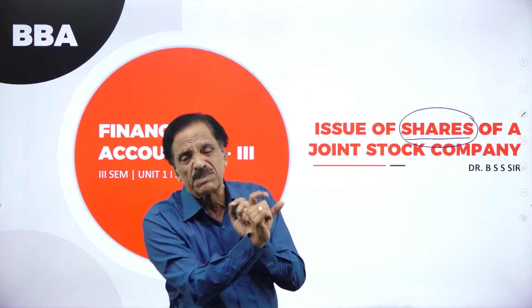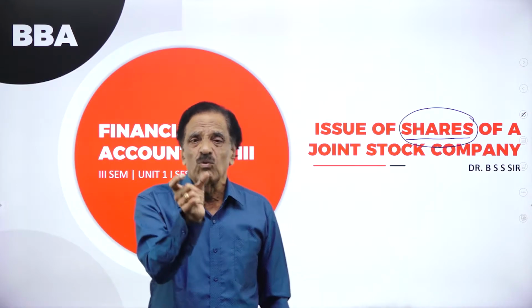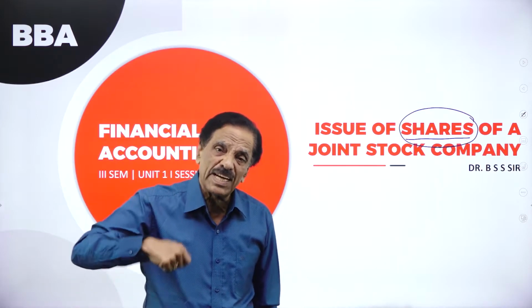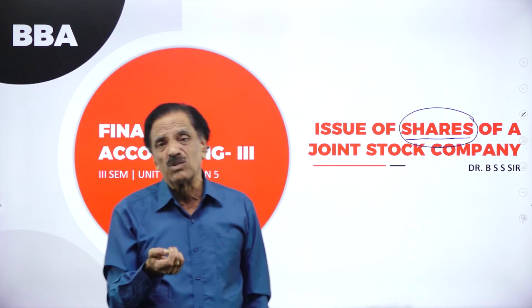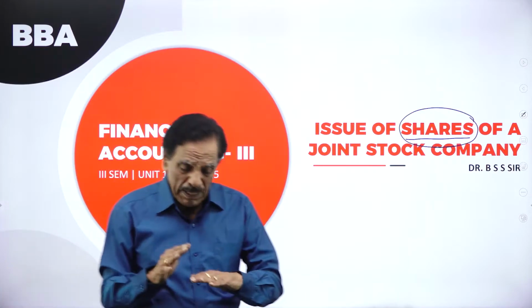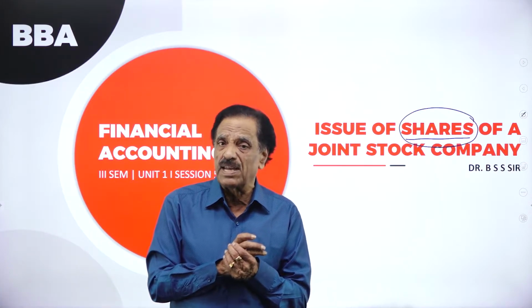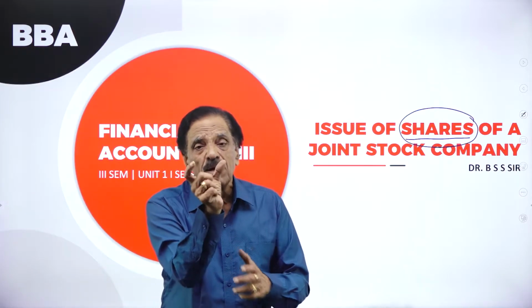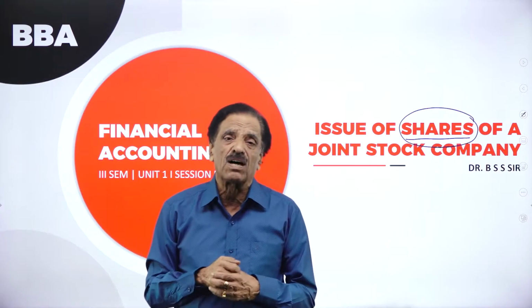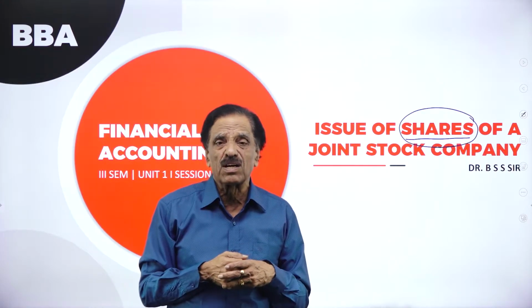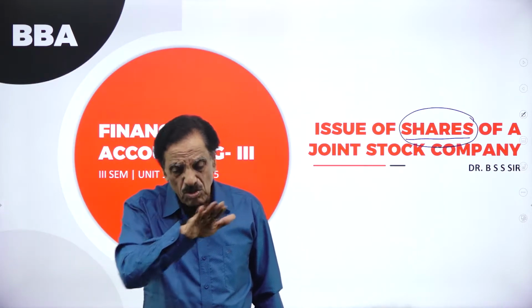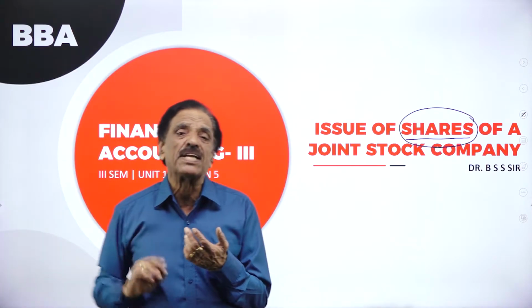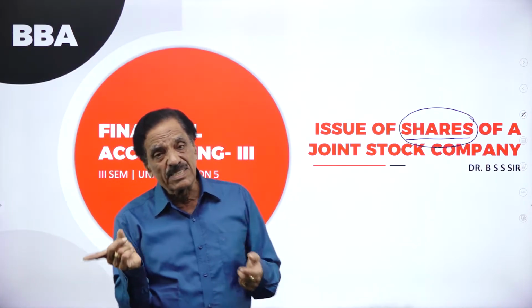Before that, I will give a hint of the last session. What is the first entry? Bank account debit to share application account. What is the second entry? Common entry: share application account debit to share capital account. By chance, if excess applications are received, they are refunded, and still excess receipts are adjusted to allotment. What is the first entry? Bank account debit to share application account. What is the second entry? Share application account debit to share capital account, to bank account, to share allotment account. Excess applications are rejected and refunded, and if still excess is there, that is adjusted to allotment.